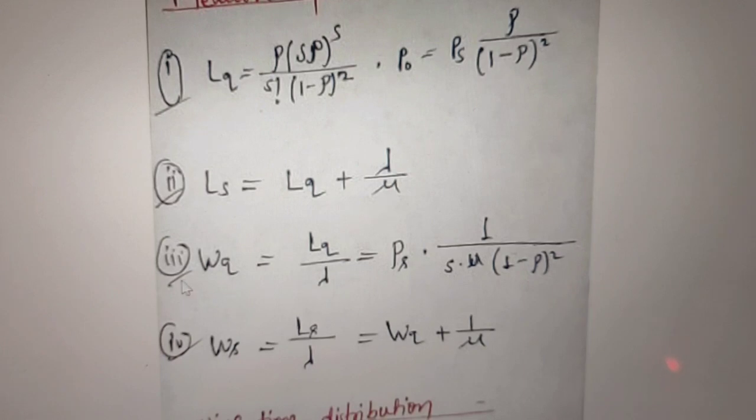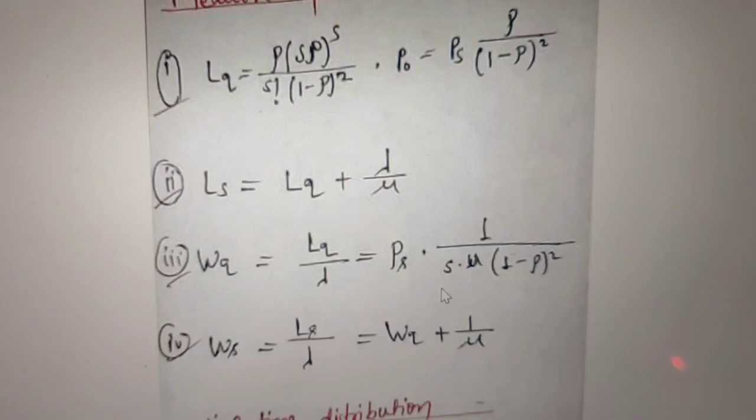Now what is Wq? Wq is nothing but waiting time in the queue, that is Lq divided by lambda, and this is equal to rho of s multiplied by 1 upon s mu multiplied by 1 minus rho to the power square. Now what is Ws? Ws is equal to Ls divided by lambda, which is equal to Wq plus 1 by mu. So these are the simple terminologies we have taken here in model number 3. This is the simple concept involved in model number 3.